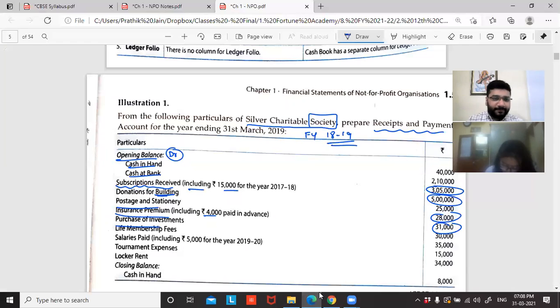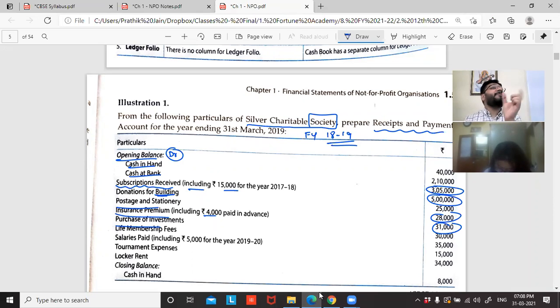Super, fantastic. Next, life membership fee. Paid or received, no information. So what can I assume? What is the meaning of life membership fee? Members are giving the money. Members means whose members? NPO's members. So NPO's members are giving money to whom? So money coming in or going out? Understand the meaning, you'll get the answer automatically.